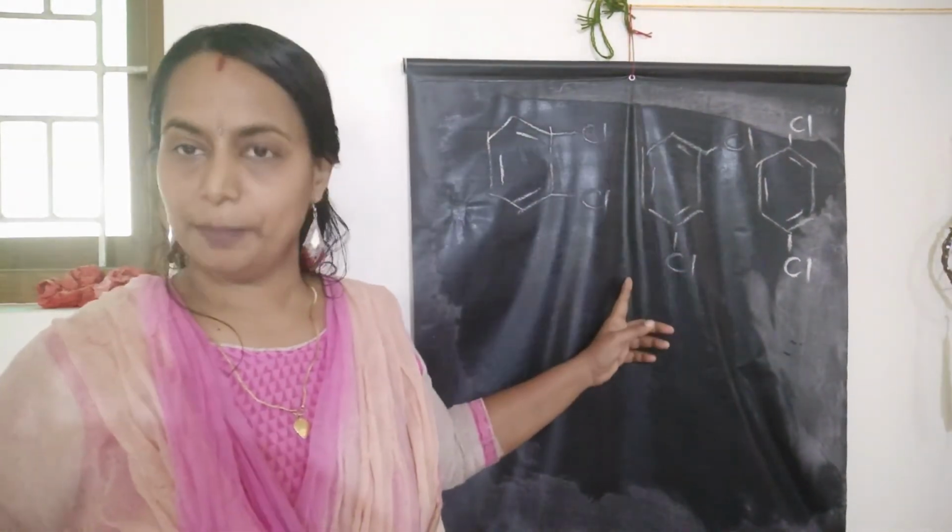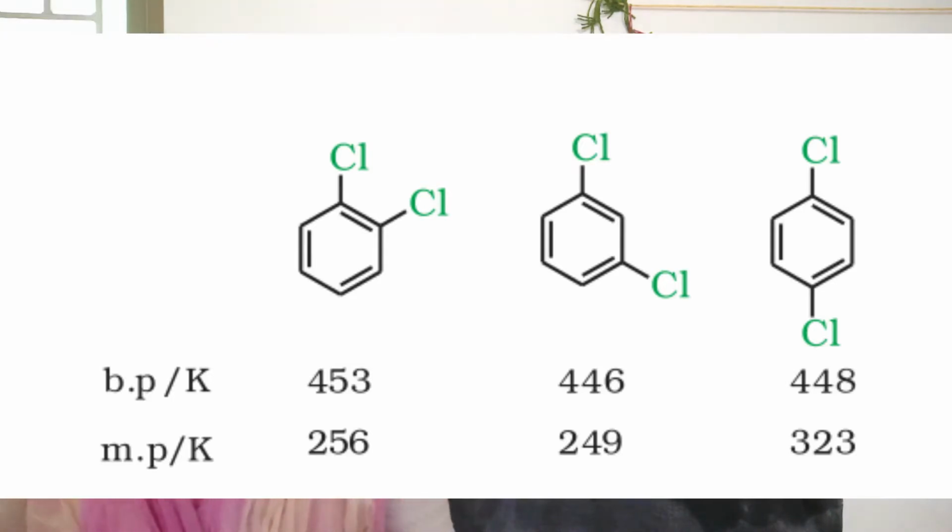Orthodichlorobenzene has melting point 256, metadichlorobenzene 249, and paradichlorobenzene is very high at 323 Kelvin.